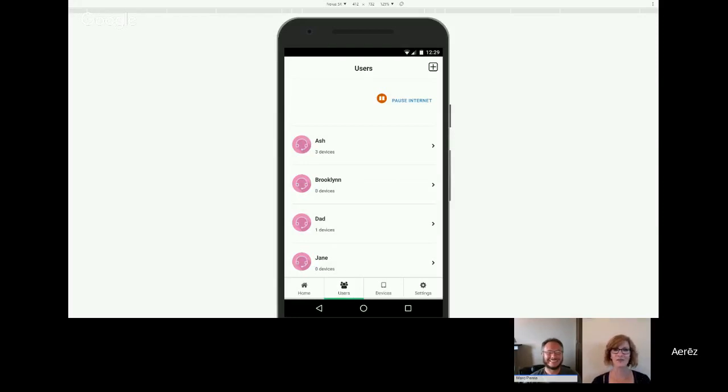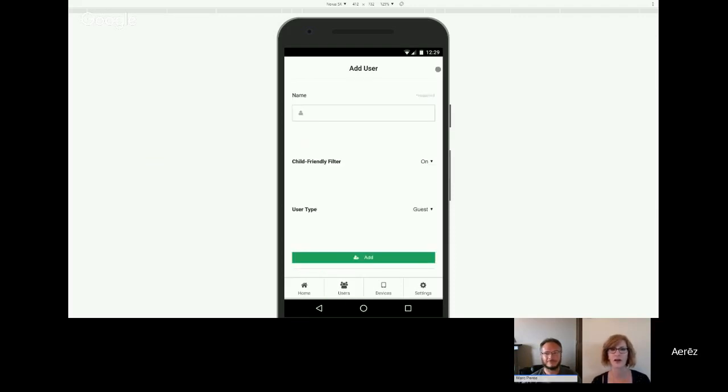So, all right. Well, for those of you who are currently on our trial, we're going to just go through the screens to add a user. We'll just jump into the add user screen. So you'll get there by hitting the plus icon on the upper right. And in this screen, you're going to add a username, which is required.